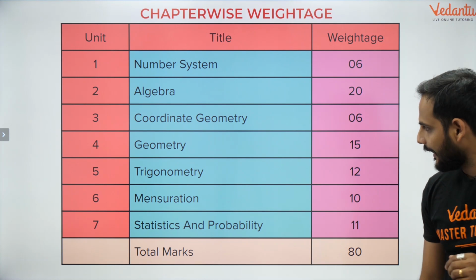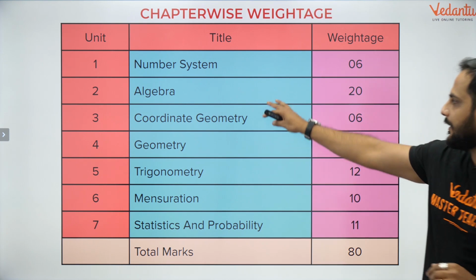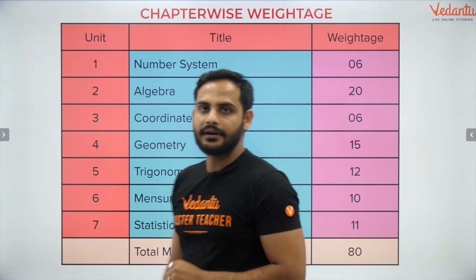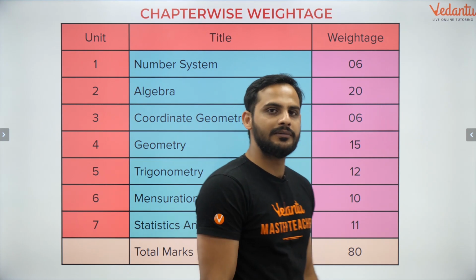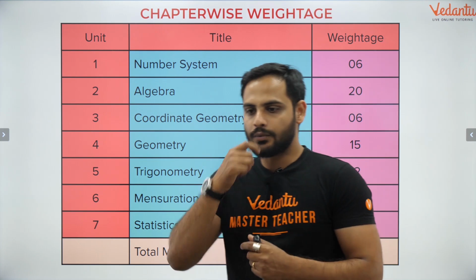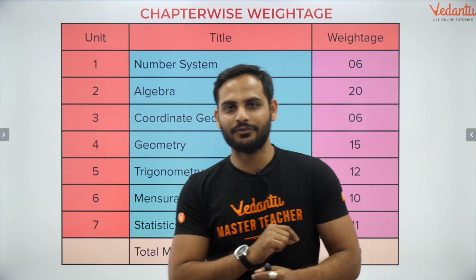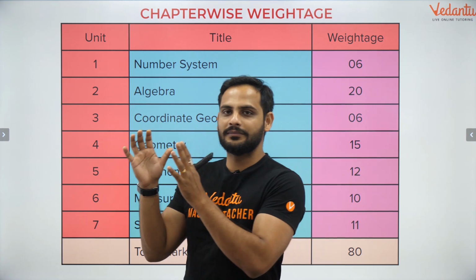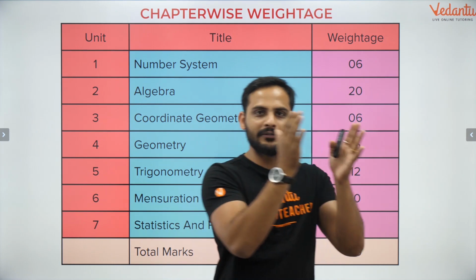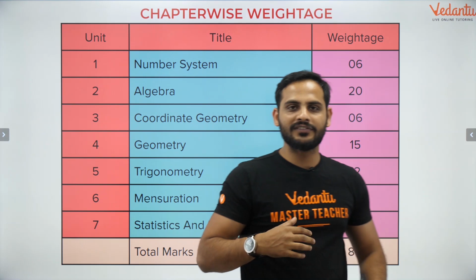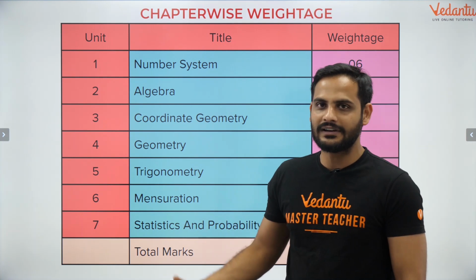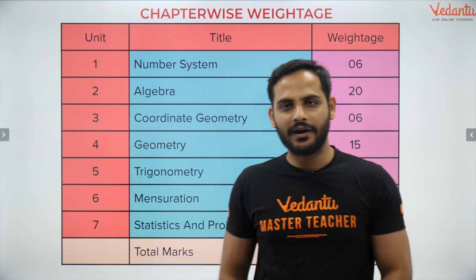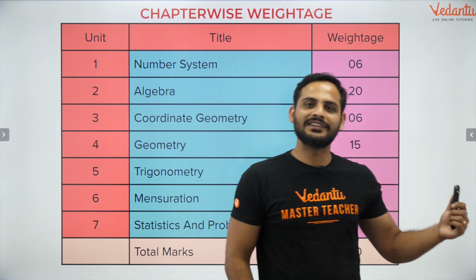Now, try to understand this part: algebra has 4 chapters and they carry overall 20 marks. Many students face maximum difficulty in quadratic equations and pair of linear equations in 2 variables. When you are solving NCERT, it's easy to know this will be solved by pair of linear equations and this by quadratic equations. But many students ask me, sir, how do you figure out whether a question will be solved using a quadratic equation or linear equations in 2 variables?